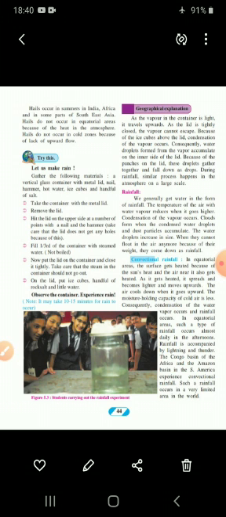The same condition is there in convectional rainfall in this limited area of the world. The region starts heating up due to high temperature. So this is about convectional rainfall. The figure of convectional rainfall is given on page number 45. Understood?